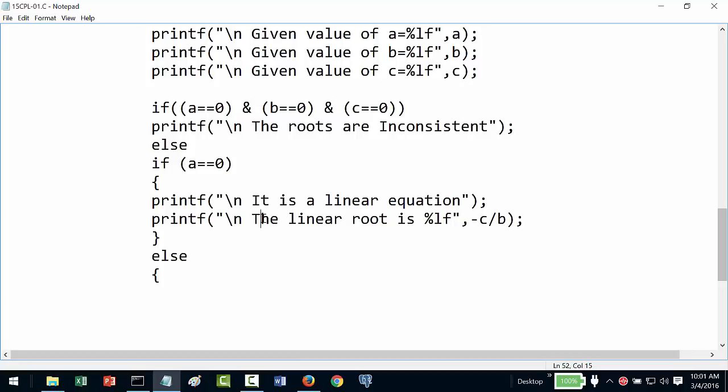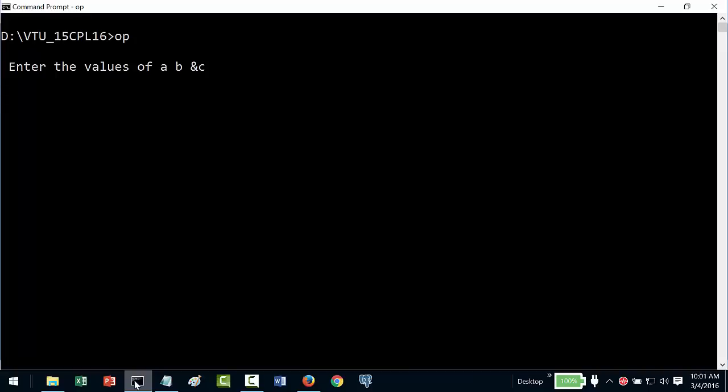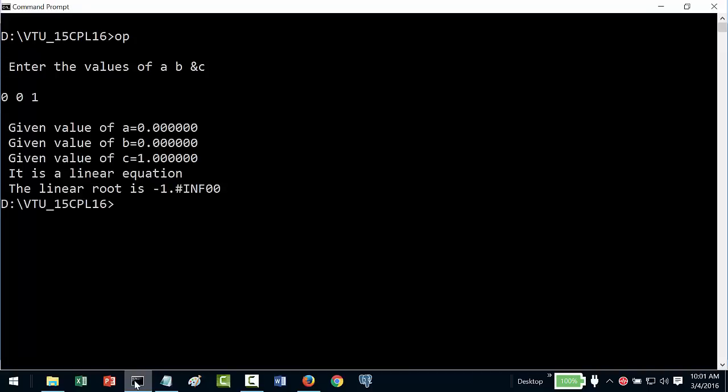Okay. So you may ask me, what if A is equal to 0, and I also give, say for example, my B is equal to 0, right? Then I should get a runtime error because my B is 0. Correct? Let me just show you this. So if I do the OP and now I give 0, 0, 1, okay, so the root is now infinity. It is just giving minus infinity, whatever, right? So it is unable to handle that. Some compilers, some machines will also give you a runtime error because it becomes a divide by 0 error. So in this case, it is going for an infinity.